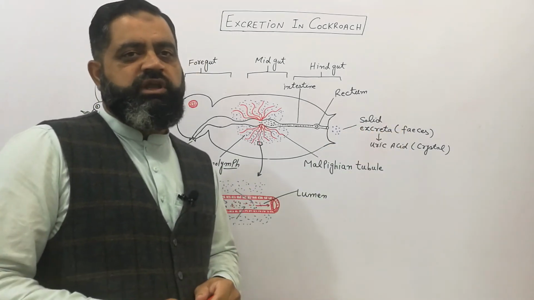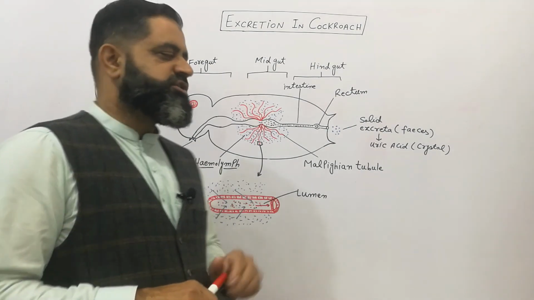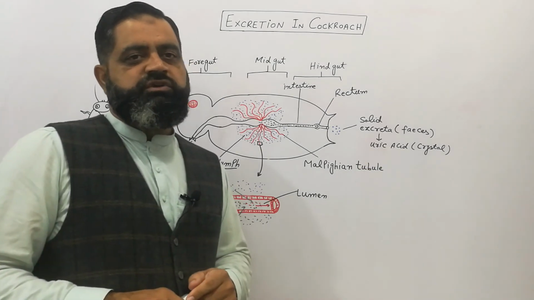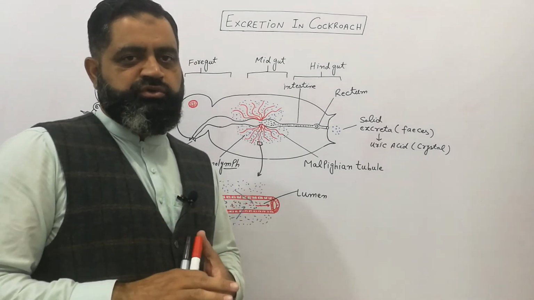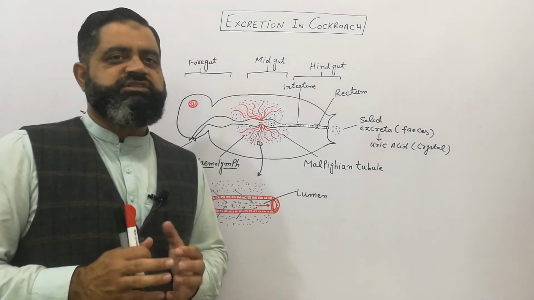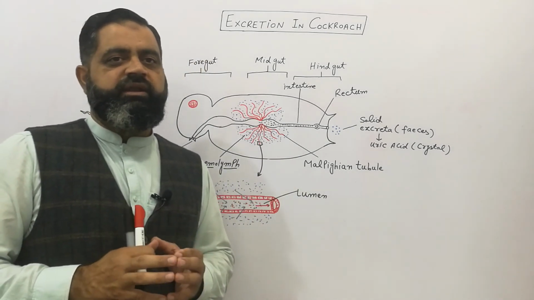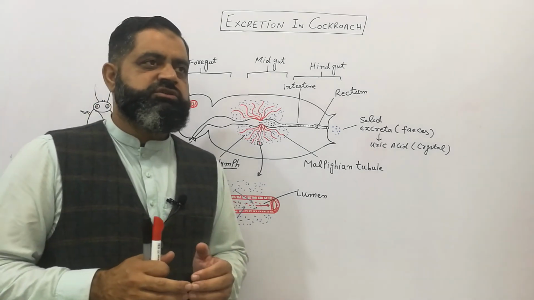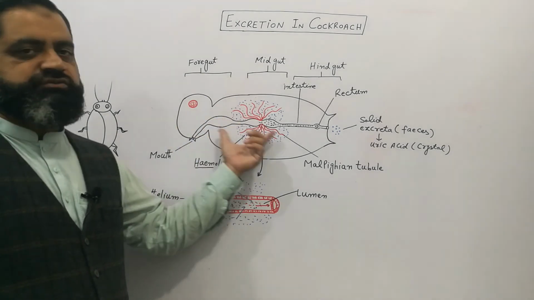These feces contain undigested food material which is coming from their gut and some uric acid crystals which are coming from Malpighian tubules. So this is how insects have successfully adapted to land due to their excretory system which is connected to the digestive system.